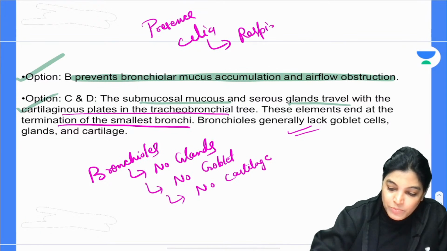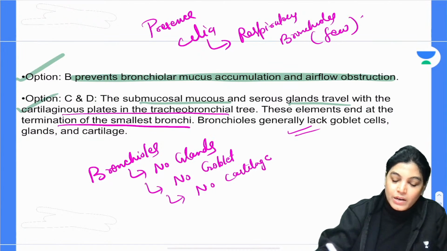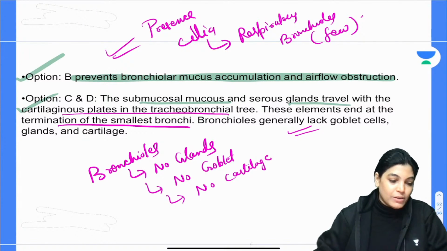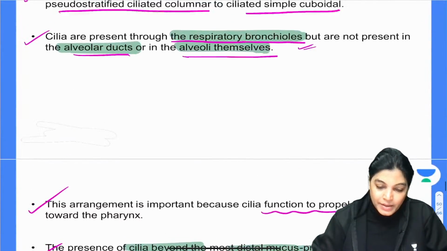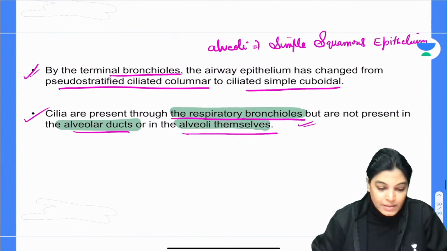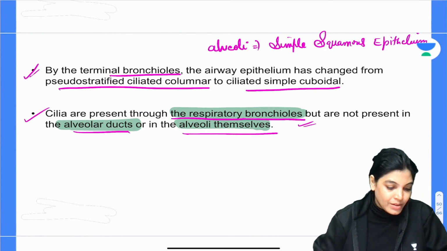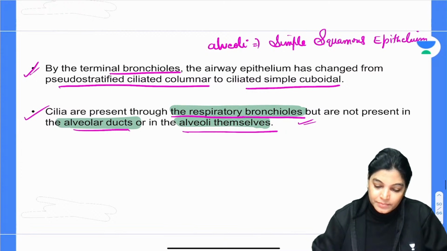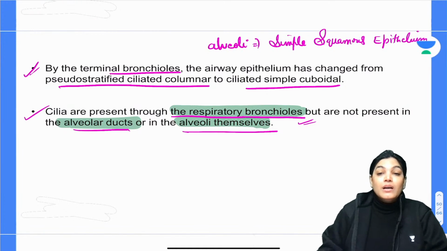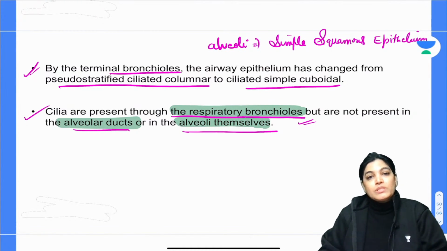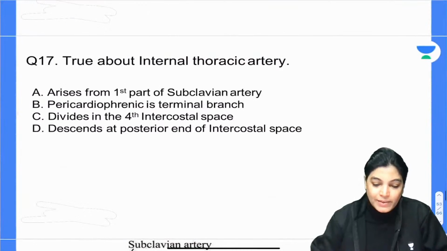A large number of cilia are present in terminal bronchioles, but a few cilia are also present in respiratory bronchioles. Yes, Subhadeep, please note that down. Okay, let's move on to the next, question number 17.